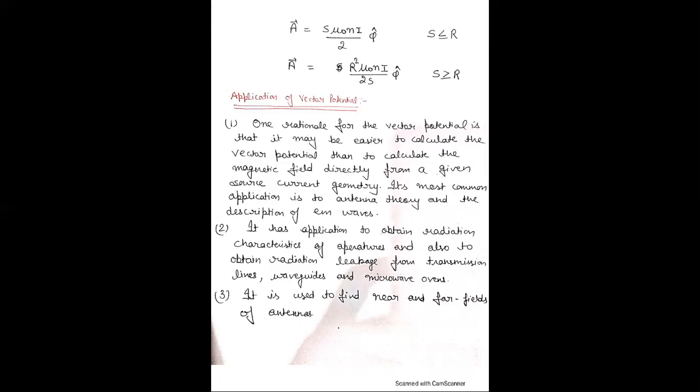Its most common application is to antenna theory and the description of electromagnetic waves. Also, it has application to obtain radiation characteristics of apertures and also to obtain radiation leakage from transmission lines, waveguides, and microwave ovens. It is also used to find near and far fields of antennas. These are the applications of vector potential.